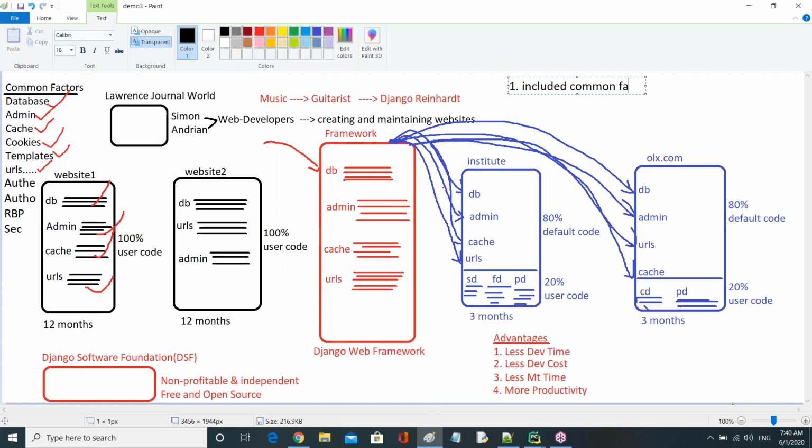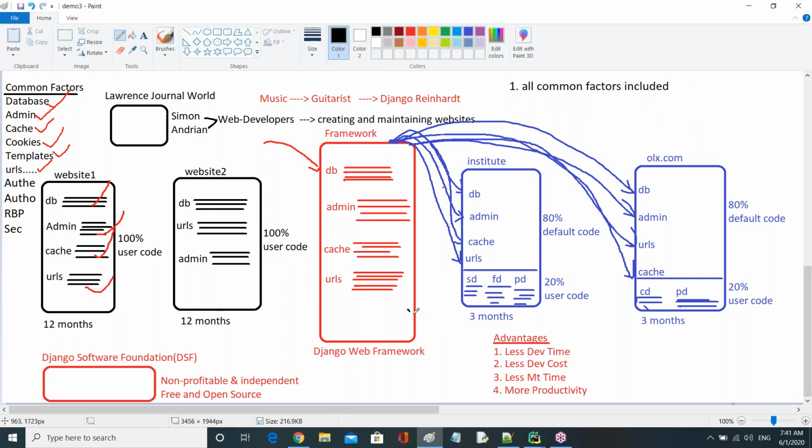All common factors are included. Or you can say that this framework is loaded completely with common factors.